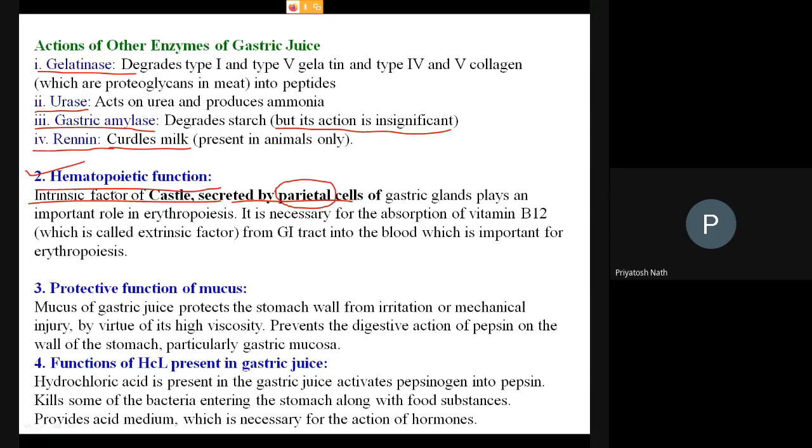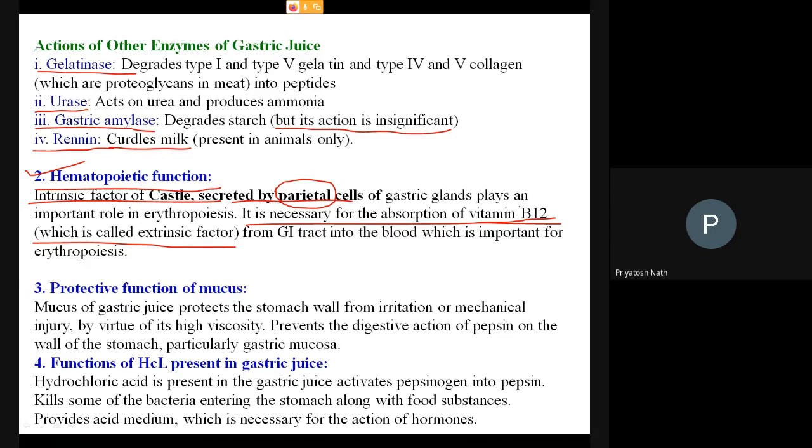Now this intrinsic factor binds to vitamin B12 and prevents its degradation, and helps in the absorption of vitamin B12 from the GI tract.